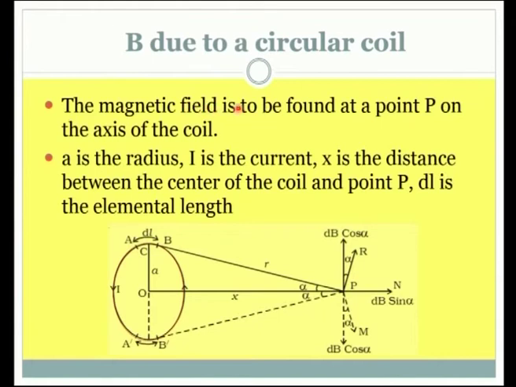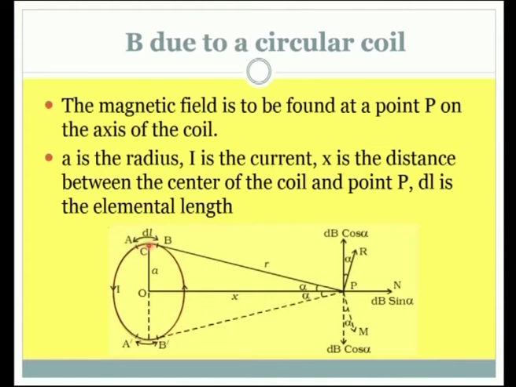The same thing can be extended for a coil: how a coil which is carrying current would also produce a magnetic field. So, let us take it up for our discussion. The magnetic field is to be found at a point P on the axis of the coil. Here we have the round coil which carries current, and this is the axis. At this point P on the axis, we would like to find the magnetic field. A is the radius, I is the current, x is the distance between the center of the coil and the point P, and dl is the elemental length.